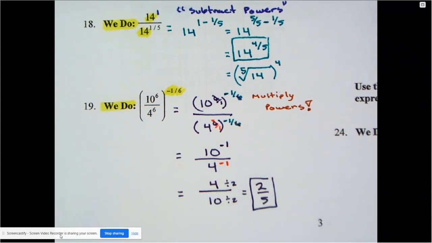Again, applying the rules. Just be very careful when applying the rules. Now, there's another one we do, number 20. So let's go to that. Number 20, here we go.